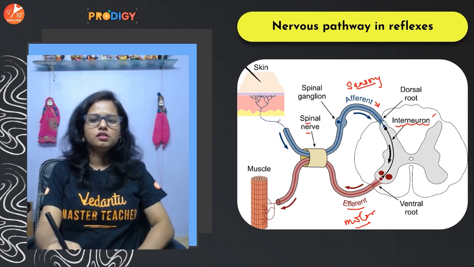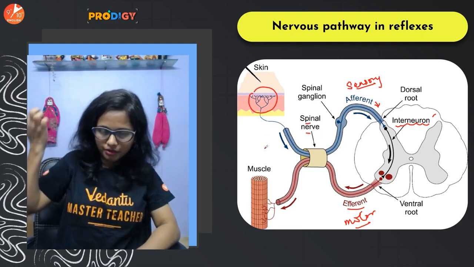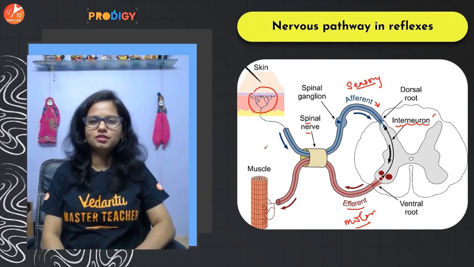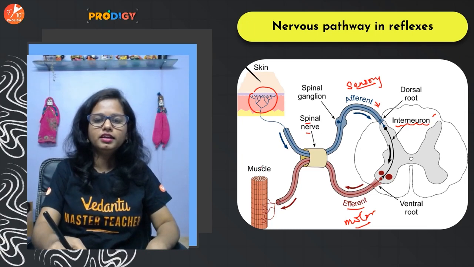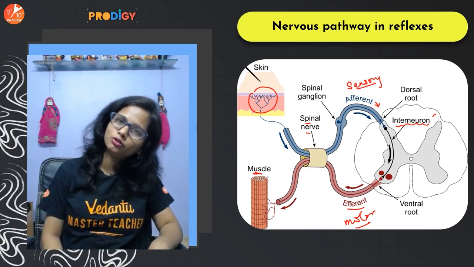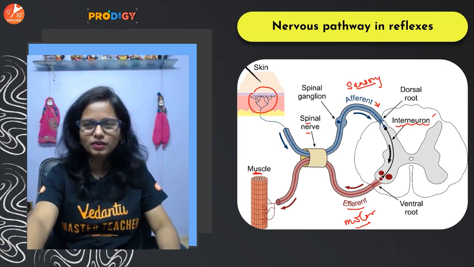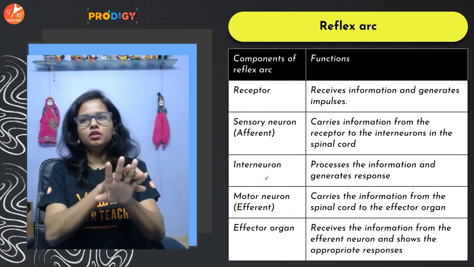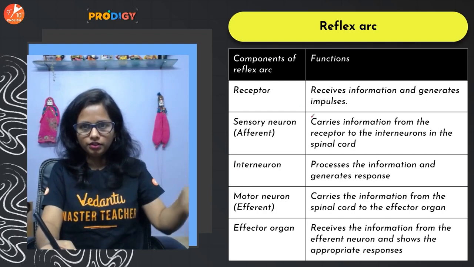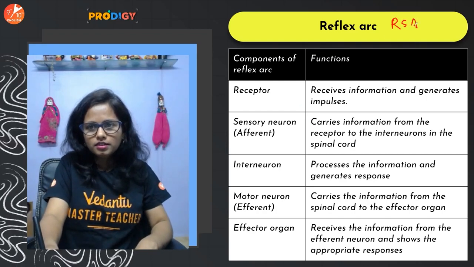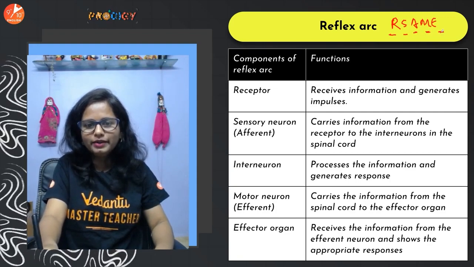Okay, so yeah, the sensory neurons bring the information from the receptors present in the sense organ, and the motor neurons deliver the information to the effector organ, that is the muscles or the glands. Okay, so if we try to break up the path of the reflex action, we get r, sa, me. Receptor, sensory, association, motor, and effector.